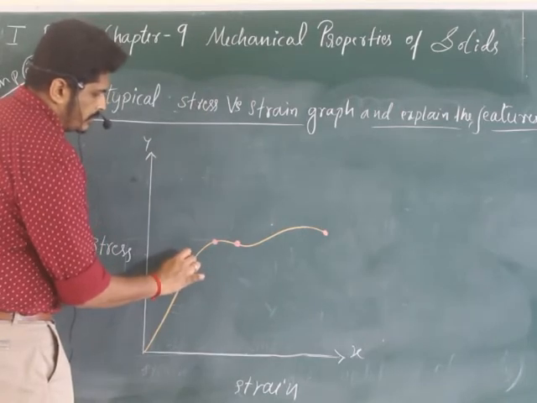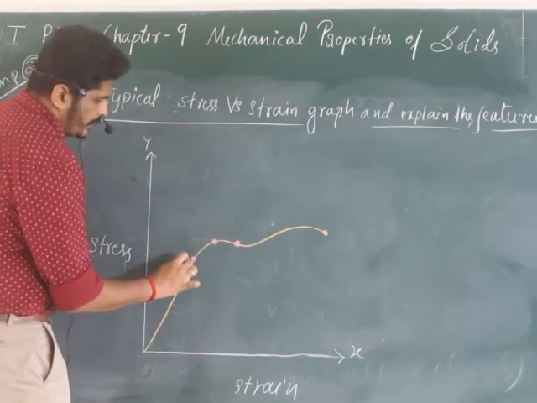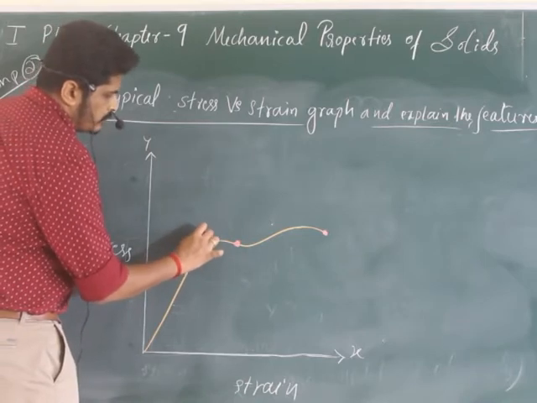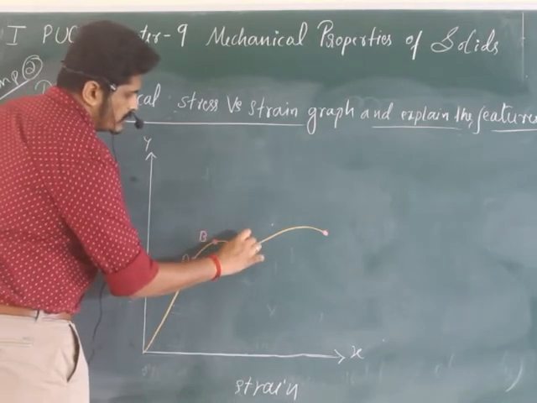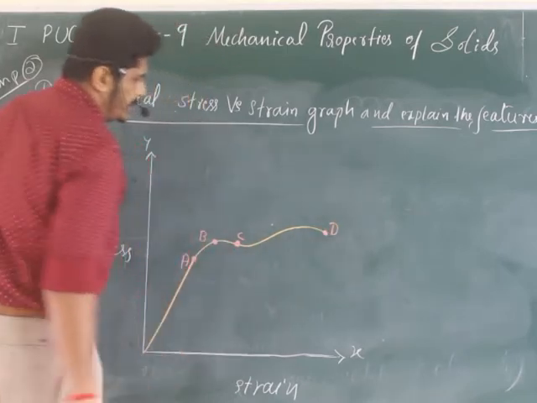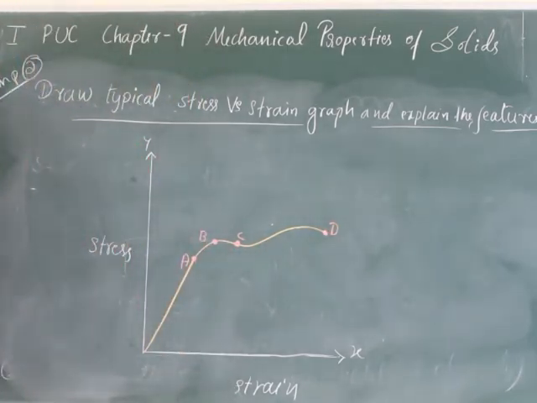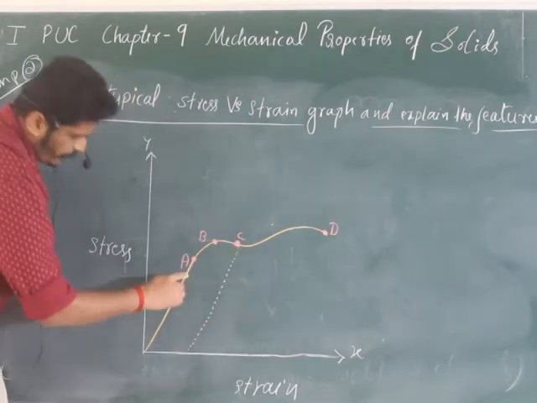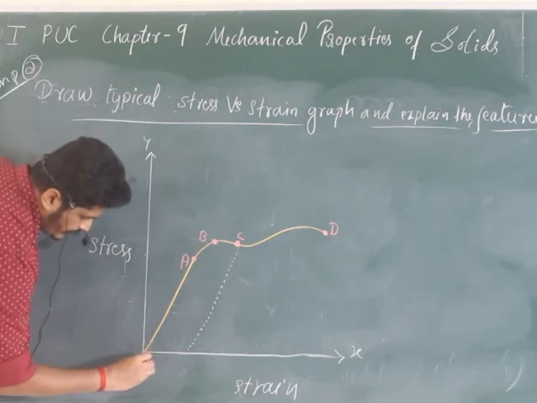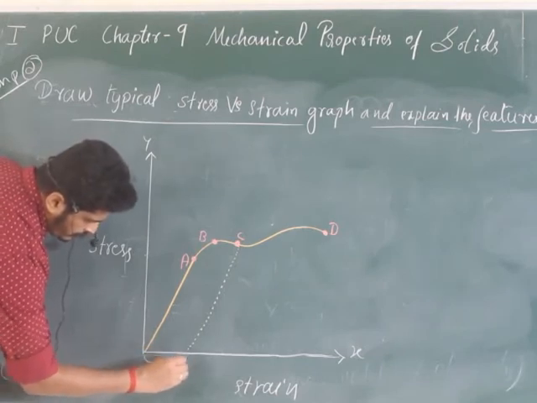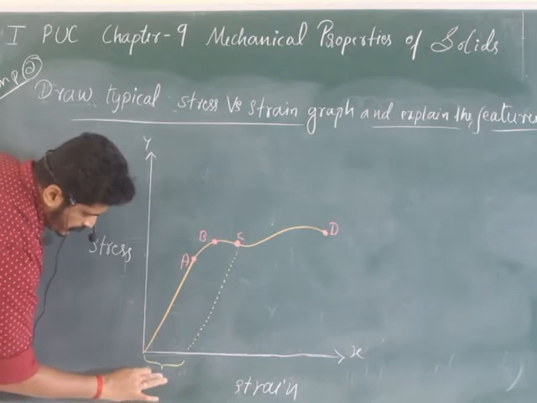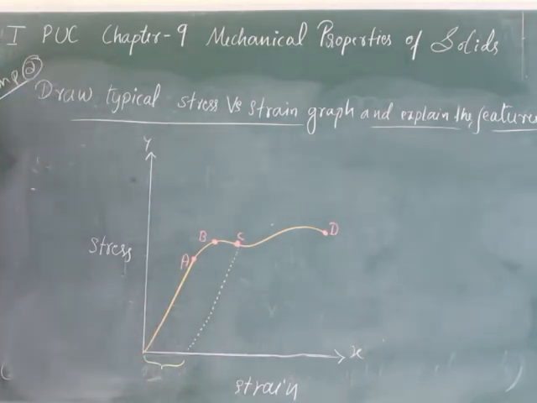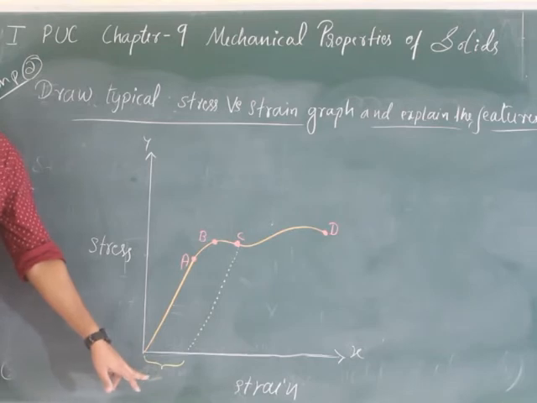I will name this point A, this one point B, this one C, and this one D. Then you draw a dotted line parallel to this line and a curly bracket.